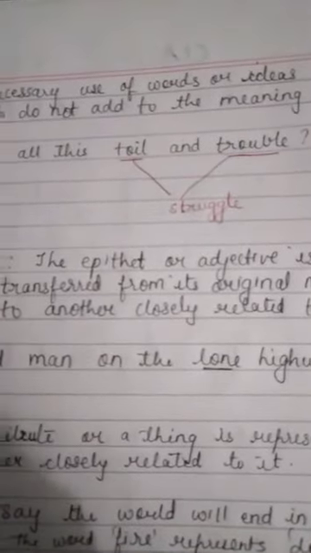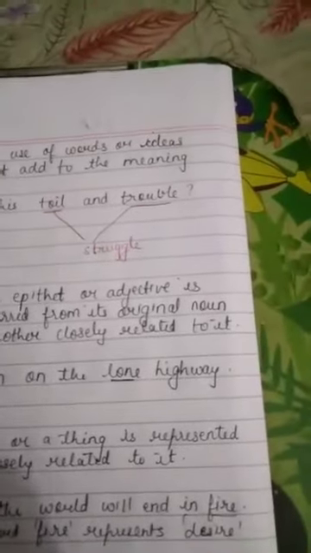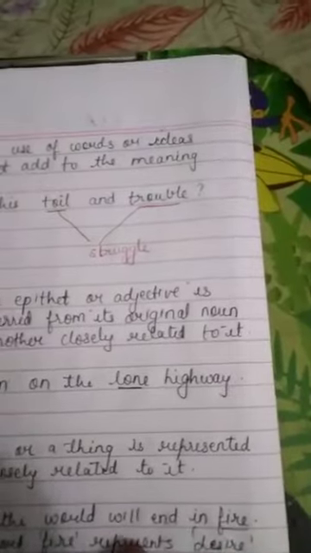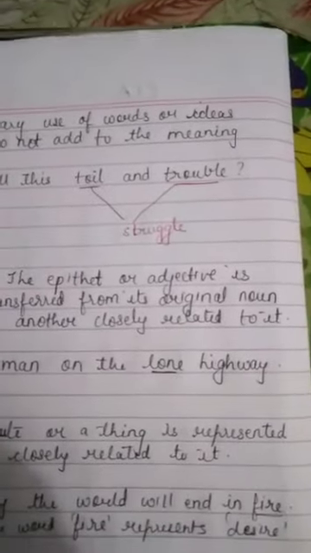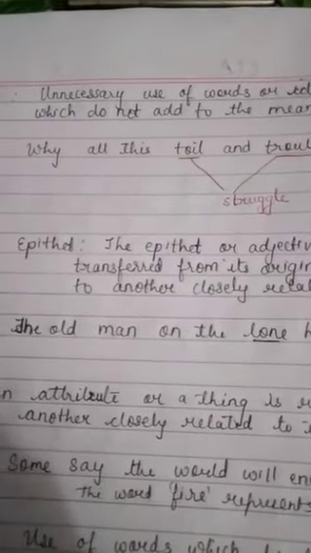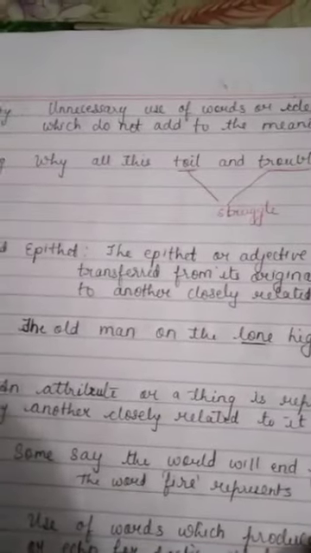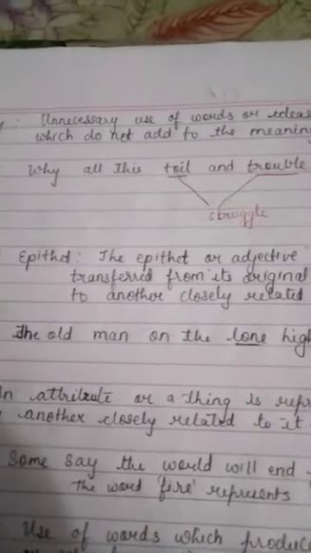The old man on the lone highway. Okay, this is a line from the poem. Now what do you mean? Lone means actually alone. Okay, now why have I underlined the word lone? It's an adjective. Now lone highway, see, a highway which is a path cannot be alone. Actually, who is alone? It's the old man. Okay, so the adjective lone is being transferred from the old man to highway, and that is why it is called a transferred epithet. Okay, is it clear with that?